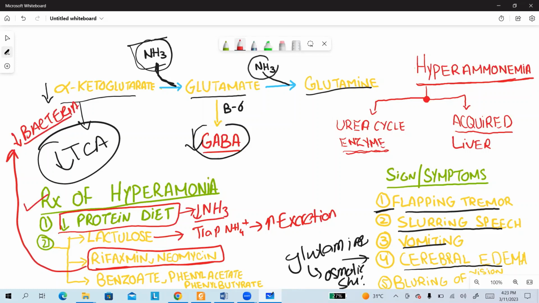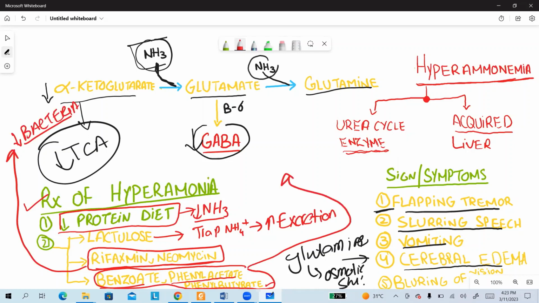Next are benzoate, phenyl acetate, and phenyl butyrate. These are substances that react with glycine and glutamine, forming substances that are excreted renally. So this is basically the hyperammonemia treatment.